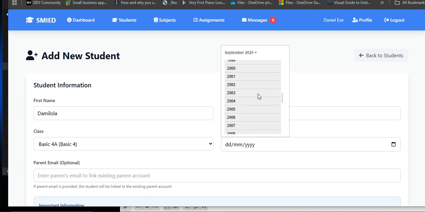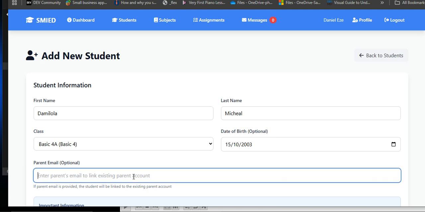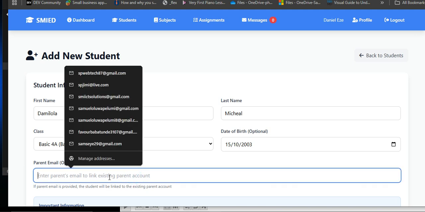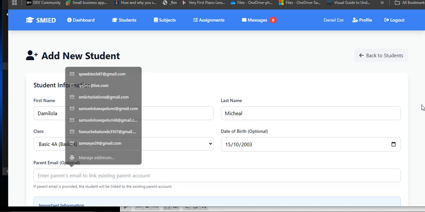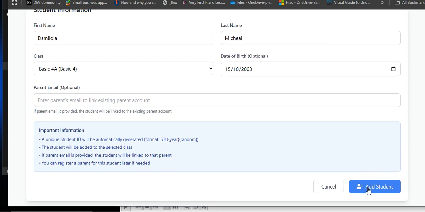Okay. Let's choose a random date. So now parent email is optional. You can put it, you may not, but it's good that you actually have that. Okay. So what's next? I think that's all about students. So let's click on add student.